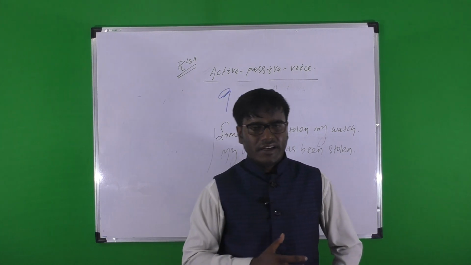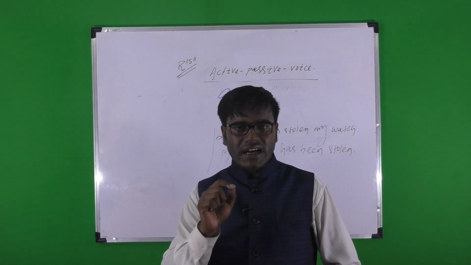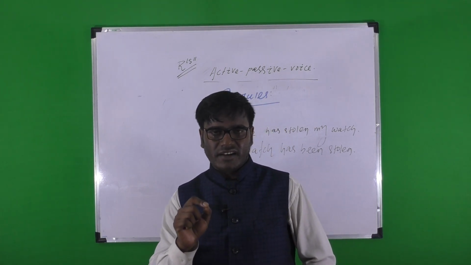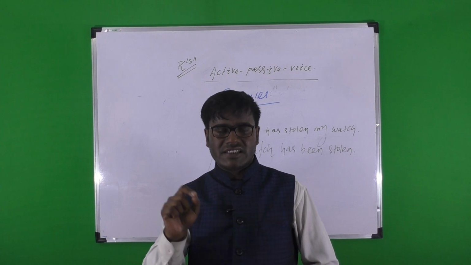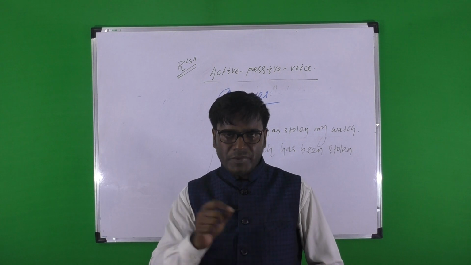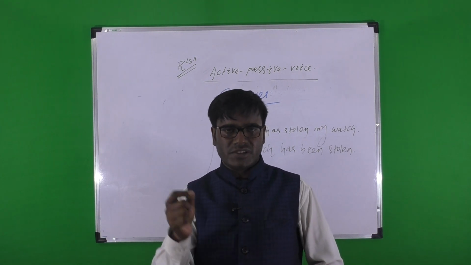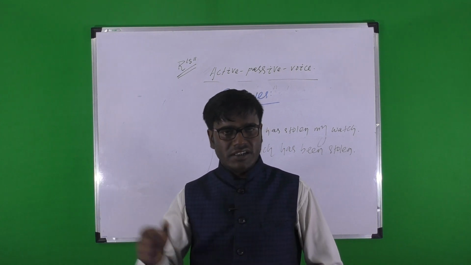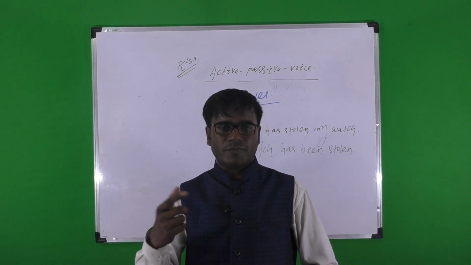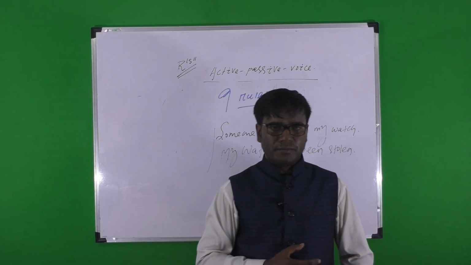Present perfect: in present perfect it is all about subject plus has plus V3. I have written a letter. A letter has been written by me. According to the structure of present perfect in passive voice, first bring the object plus has or have plus been plus V3 plus by. That is the structure of passive of present perfect, and then you get the final conclusion in passive.